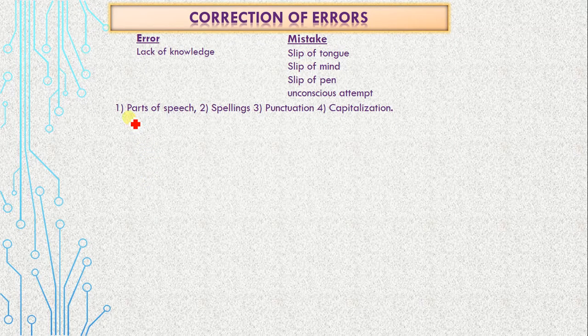But the statement would be given to you, and the relevant mistakes that the paragraph contains would be mentioned in the statement. For example, the statement is: find out the mistakes of noun, pronoun, punctuation, or spellings.